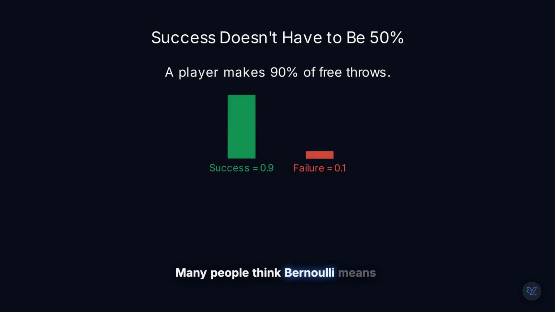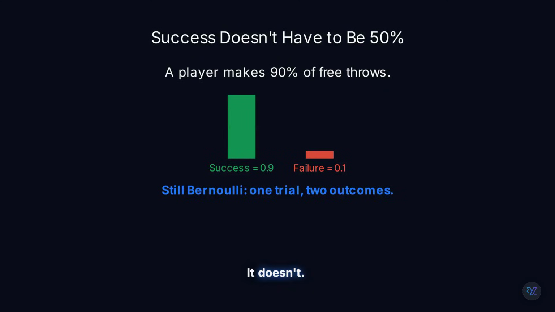Here's a common misconception. Many people think Bernoulli means 50-50. It doesn't. Suppose a professional basketball player makes 90% of their free throws. Success has probability 0.9. Failure has probability 0.1. It's still a Bernoulli distribution because there's still only one trial and only two possible outcomes. One probability goes up, the other comes down, because together they must always add up to 1.